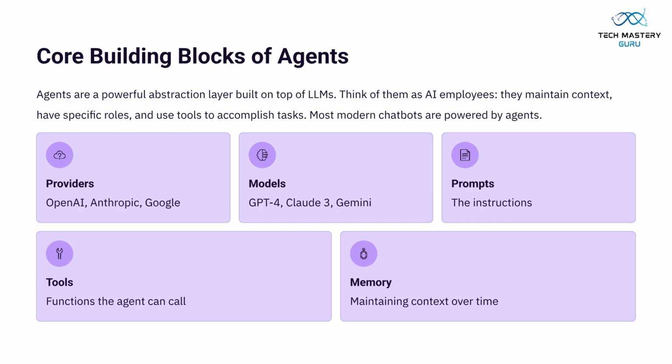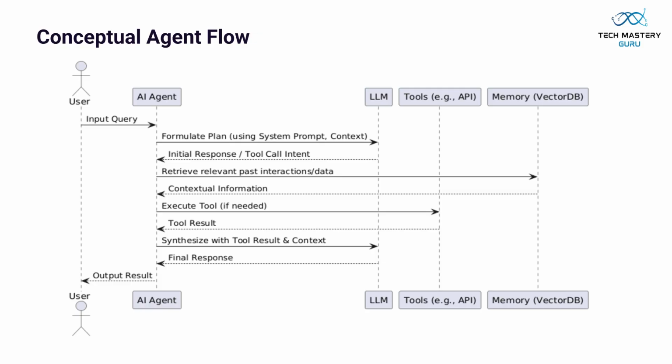At their core, agents are an abstraction layer over LLMs. They act like AI employees, maintaining context, fulfilling specific roles, and utilizing tools. Key building blocks include providers, models, prompts, tools, and memory. This diagram illustrates the conceptual flow of an AI agent, from a user's input query to the final response, incorporating LLMs, tools, and memory for effective task accomplishment.